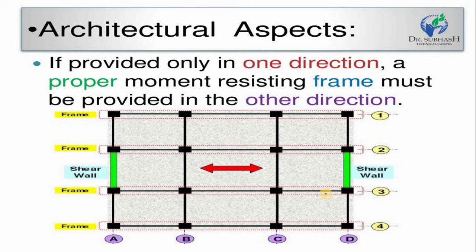Second, the architectural aspect: if we provide the shear wall in only one direction, a proper moment resisting frame must be provided in the other direction. Suppose we have to provide the shear wall in one direction, then in the opposite direction we should provide a proper frame structure for moment resistance. Suppose we have to provide the shear wall only in y, then in x we have to provide beams and columns that can properly resist moment. Otherwise the shear wall will have a negative effect on the frame also, and that's why the proper design and placement of the shear wall is a very important aspect.